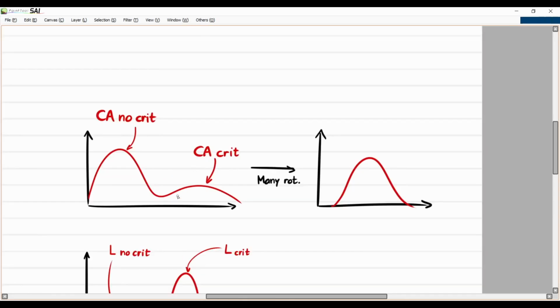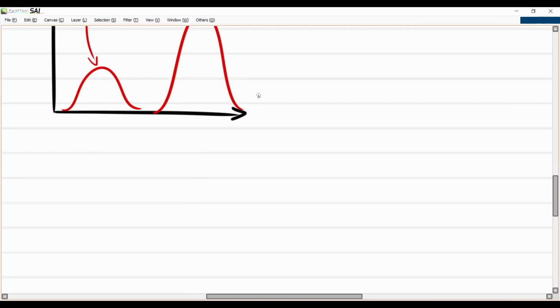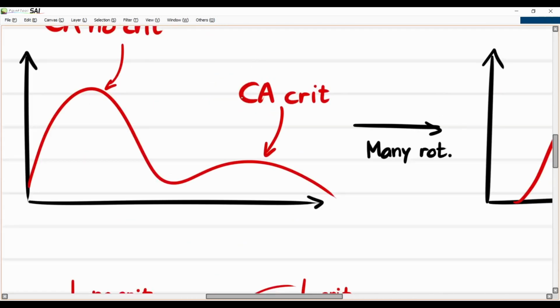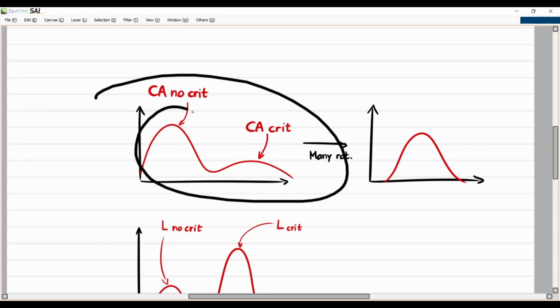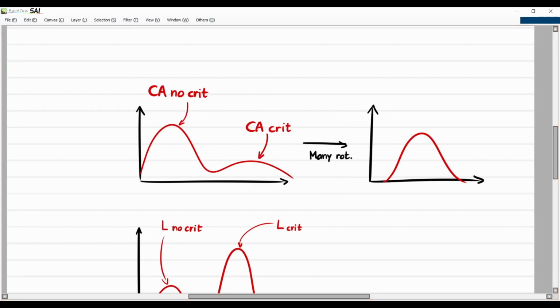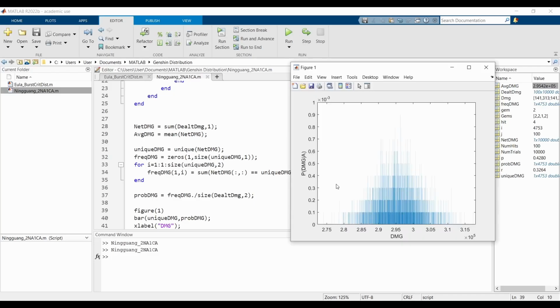But hold on. Why are we suddenly getting different values? Where did the bimodal distribution go? Well, this is what I mean by it being a bit misleading. Take a look at our damage on the x-axis. Hold on, why am I suddenly doing 295,000 damage? This is where it starts to be a bit misleading.